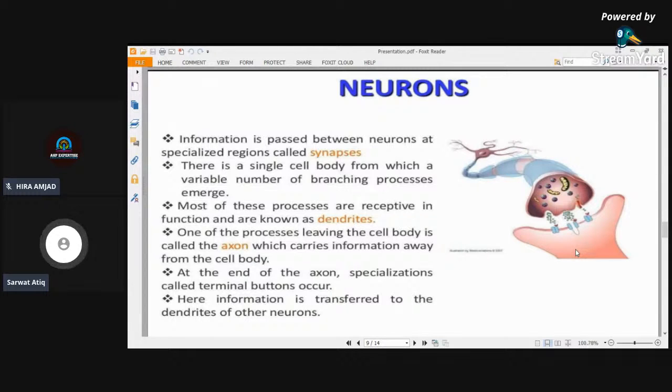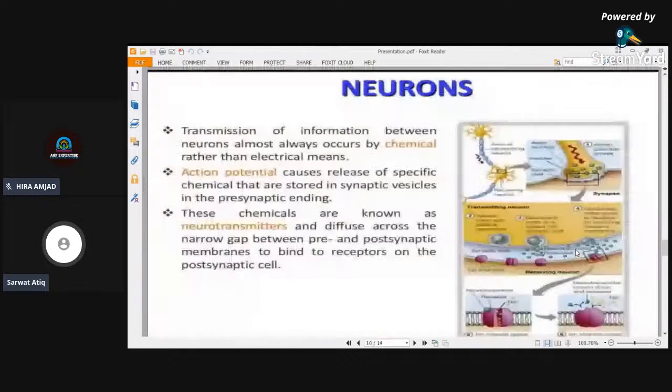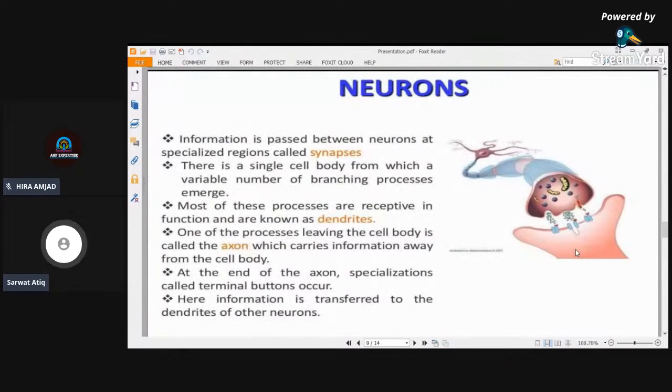Like this, information is passed from the nervous system to the peripheral parts of the body, and also carried from the peripheral parts of the body to the central nervous system. The synapse basically determines the direction of the nerve impulse.